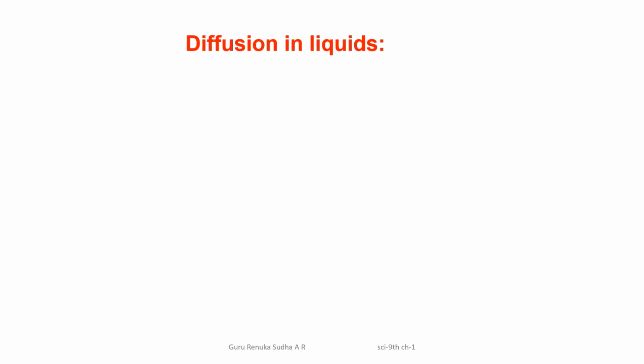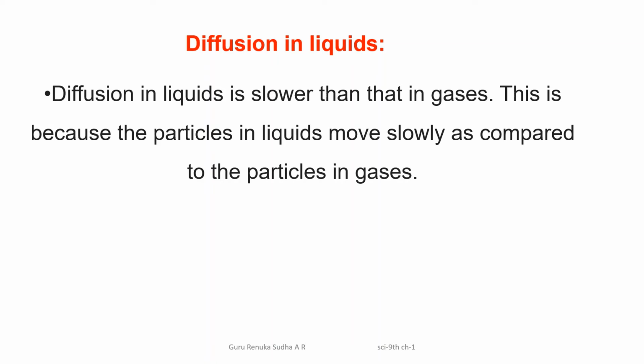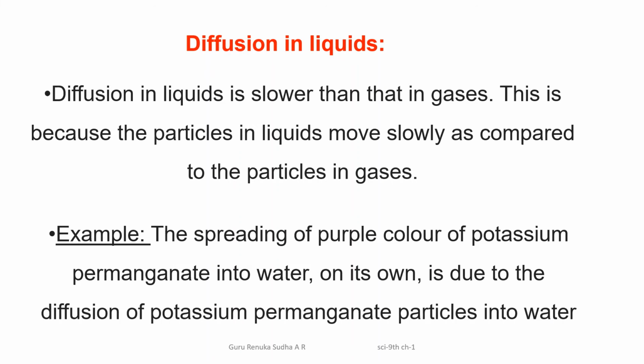Okay, let us see diffusion in liquids. Comparatively, diffusion is slower in liquids than in gaseous substances. This is because the particles in liquids move slowly as compared to the particles in gases. Example: the spreading of the purple color of potassium permanganate into water on its own is due to the diffusion of potassium permanganate particles into water.